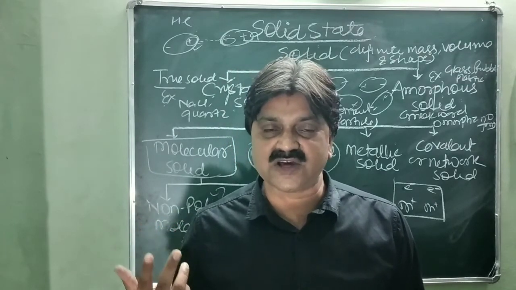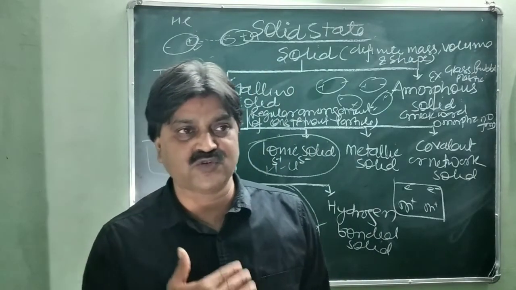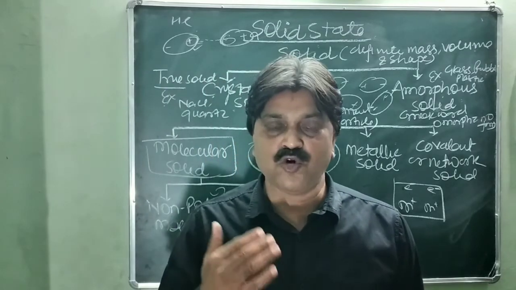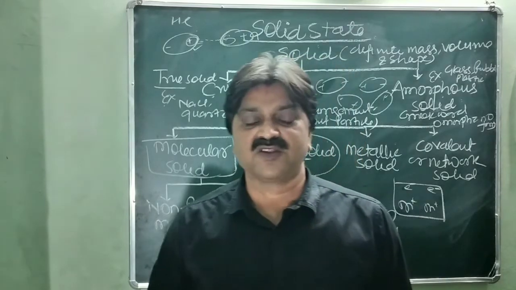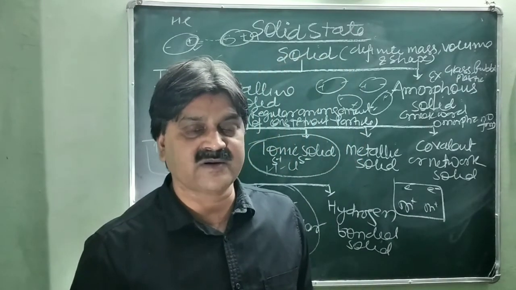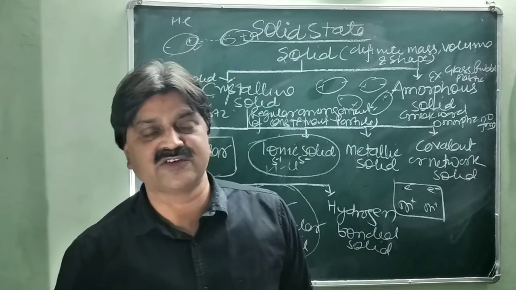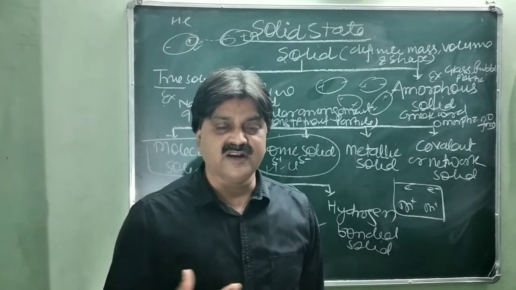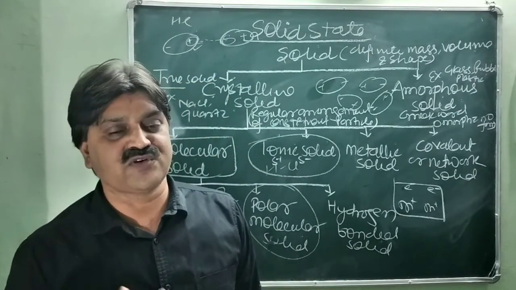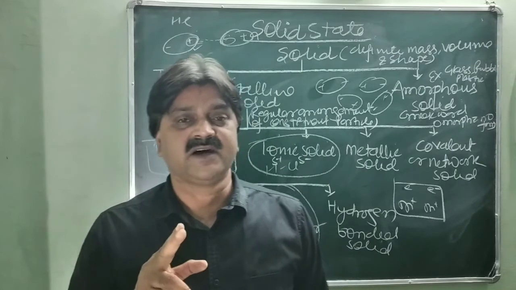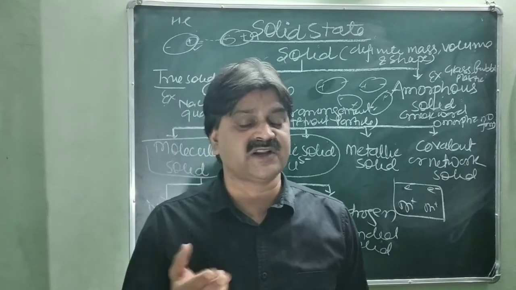Second one, the polar molecular solid, in which the molecules like HCl are polar in nature, having stronger force of attraction as compared to the first molecular solid, but having a low melting point, and it also exists in the gaseous state at normal temperature and pressure. Third one is hydrogen bonded molecular solid, in which hydrogen is bonded with the most electronegative elements like fluorine, oxygen and nitrogen, and forms a network of hydrogen bonds, which have a stronger force of attraction as compared to the first two. It has a higher melting point and exists in the solid state or the liquid state.